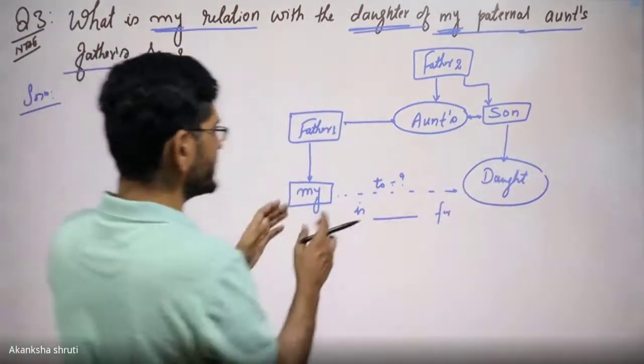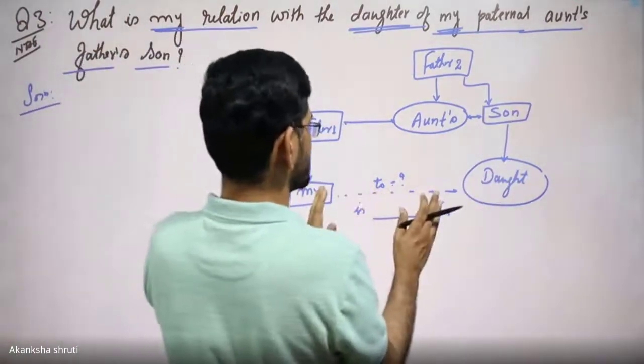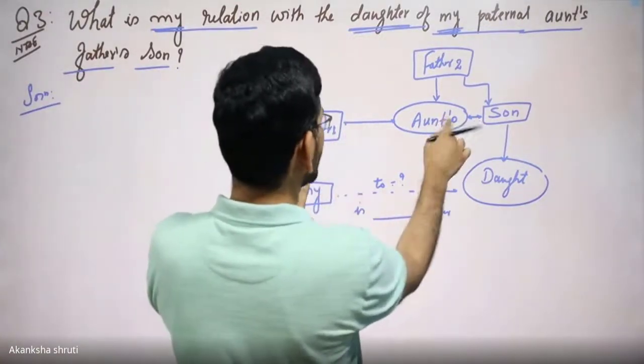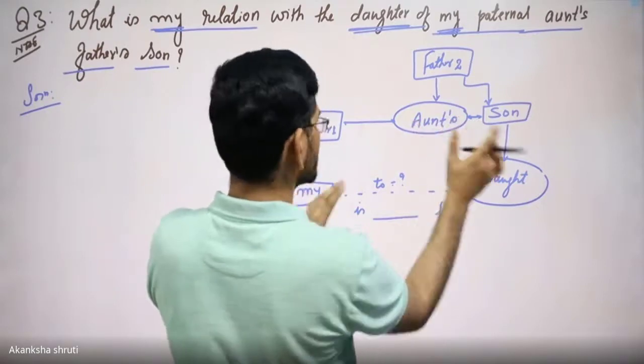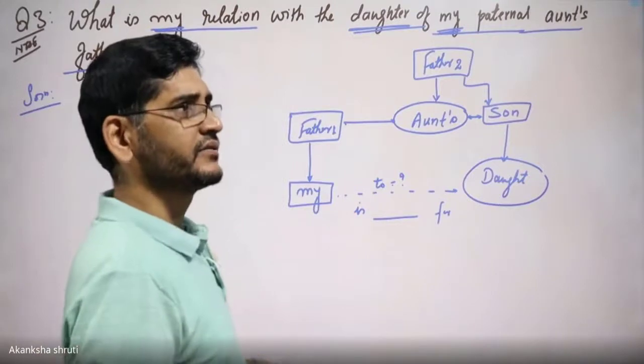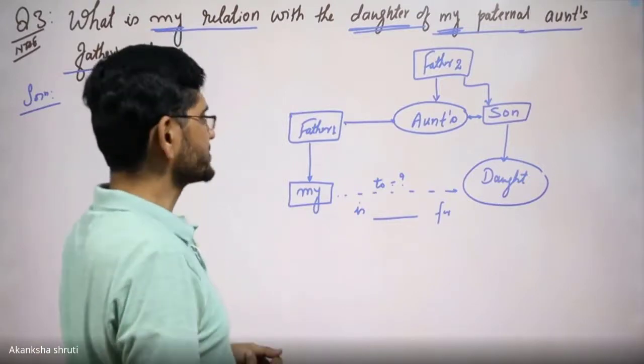But observing it, whether this is a real brother or sister or not, here we are getting that there is no marital relation with this aunt. So it cannot be the direct brother, sister. What is left is the cousin.